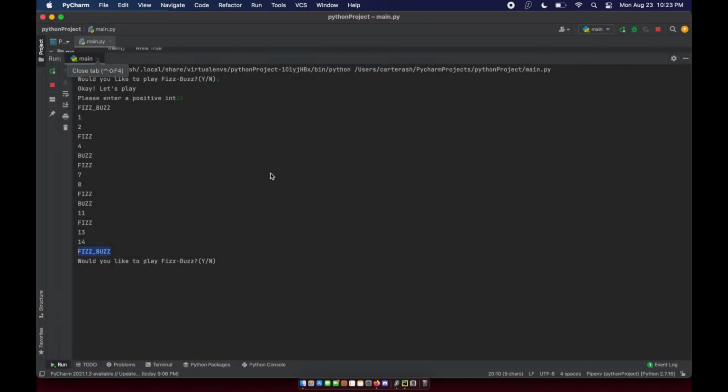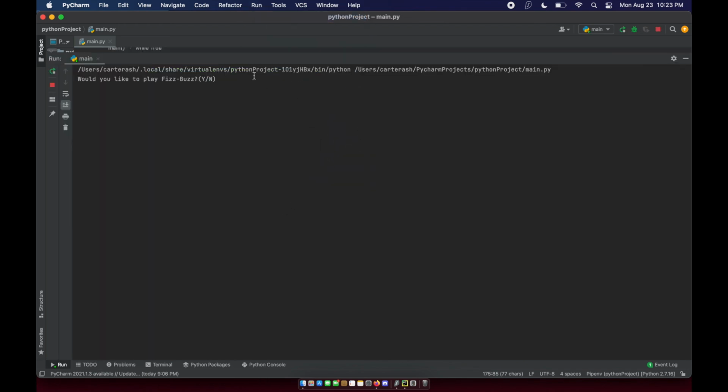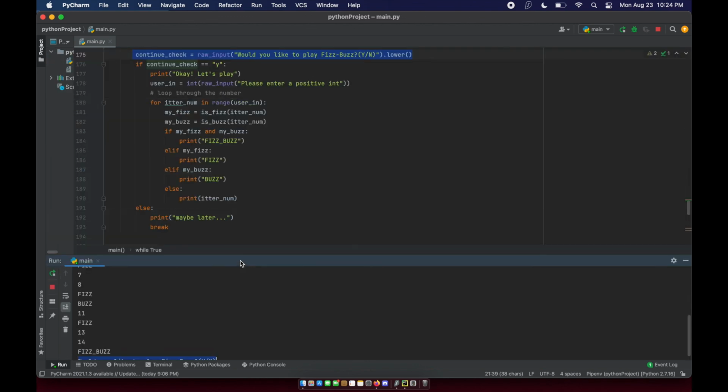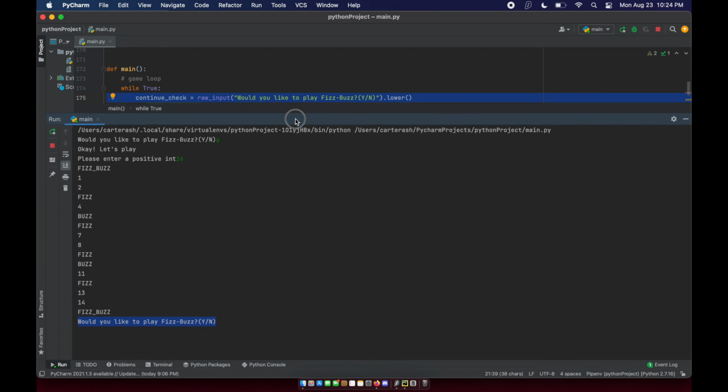So I'm just going to terminate that program. Oh, actually, no, I don't want to terminate it. I want to run it again so I can show you that I want to play. So we're going to put yes, and then again, I'm going to put 16. We're going to get this output. And then again, look, we're back here at the top of our program. We are back at line 175 right here. Would you like to play FizzBuzz? Yes or no? We're still inside the forever loop.